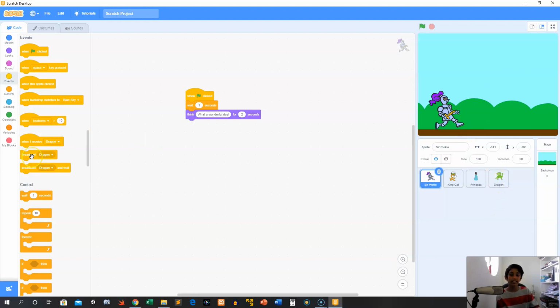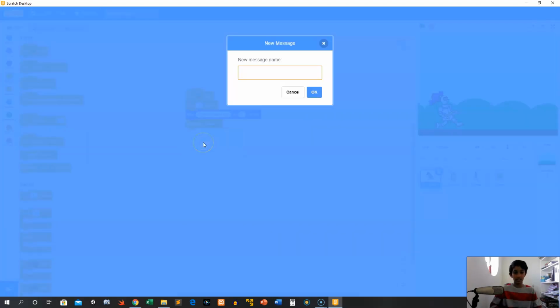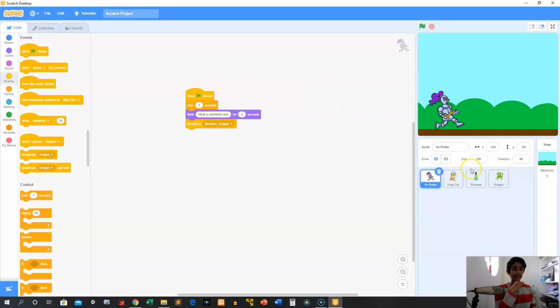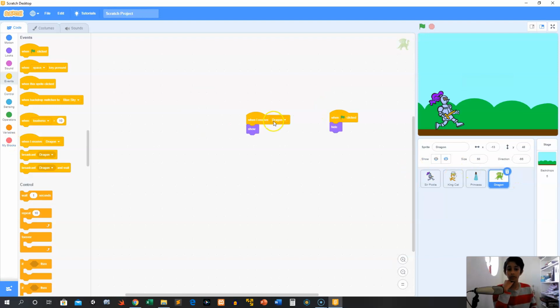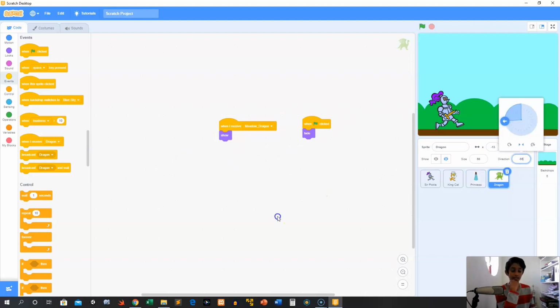So we will broadcast a message, and it's not going to be called dragon. No, no, no. We're going to make a new message and call it meadow to indicate the scene, and then dragon to indicate the sprite. Then we click that. And we want to say, when I receive meadow_dragon, then I want to show. And then we want him to be facing his normal area.